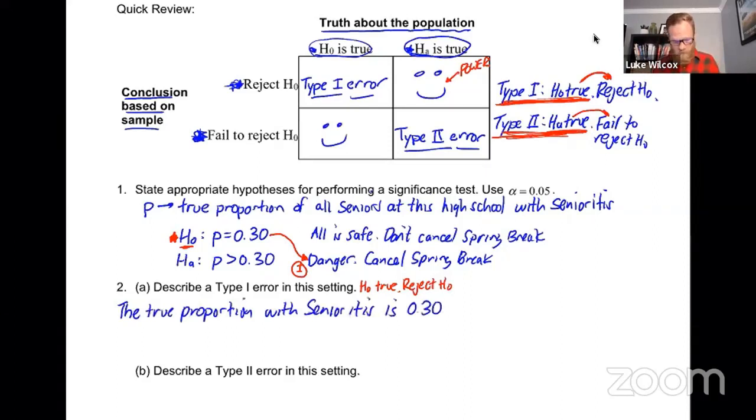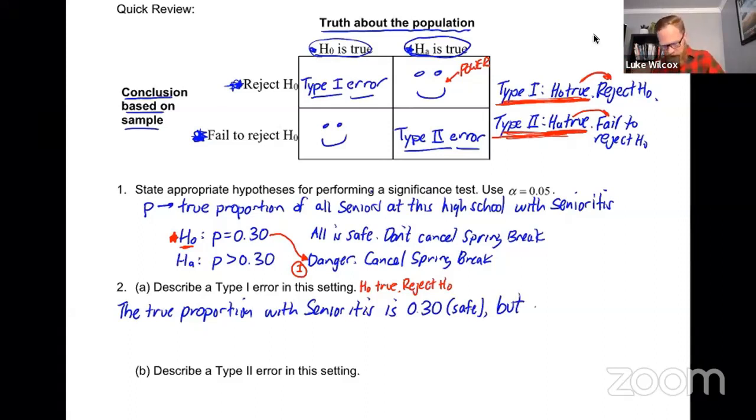The null is true, that the true proportion is 30%, which really means all is safe. But we make a mistake, and the mistake here is they're going to go with the alternative hypothesis. So that means that the administrators are going to carry out the significance test, and they're going to get a p-value that's really small, and they're going to reject the null because they have convincing evidence for the alternative.